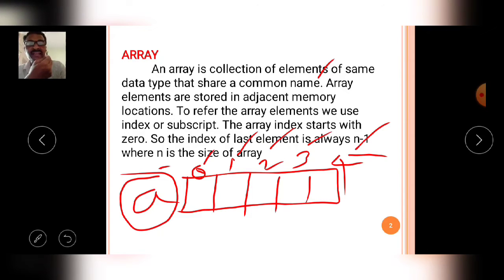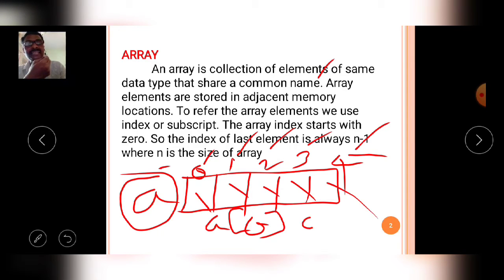Now the variables are of integer type. The first variable is a of 0, the second variable a of 1, a of 2, a of 3, and the last variable a of 4.